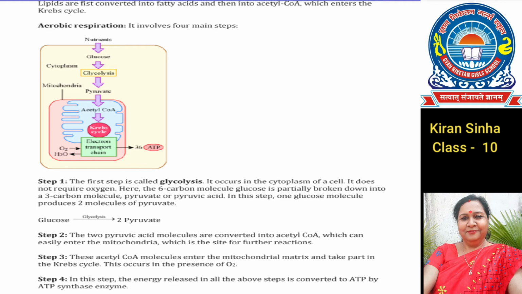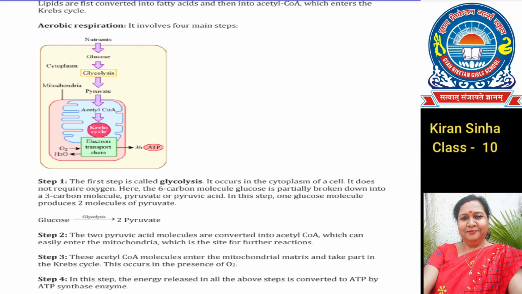In the last step, the energy released in all the above steps is converted to ATP by the ATP synthetase enzyme, and in aerobic respiration, a total of 38 ATP molecules are produced from one molecule of glucose.